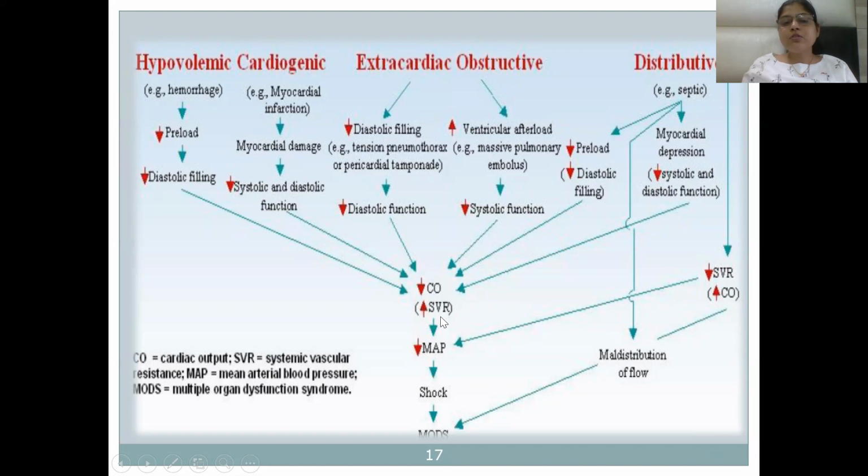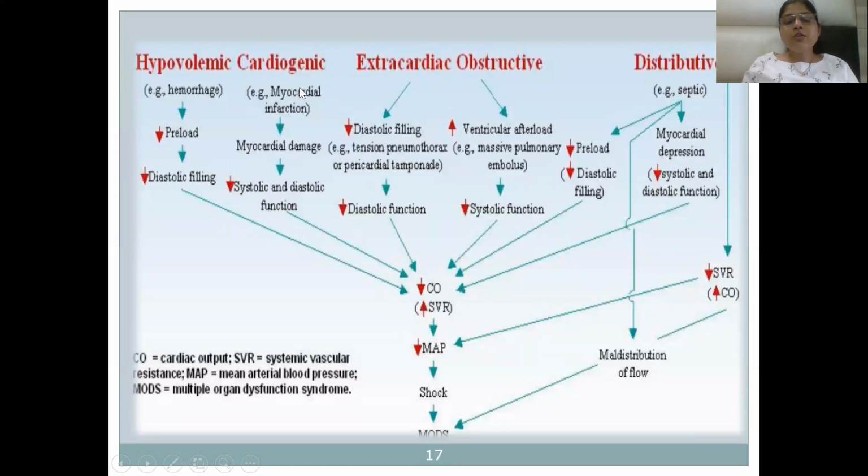Systemic vascular resistance will be increased and mean arterial pressure will be reduced. And there will be shock, and ultimately multiple organ dysfunction syndrome.